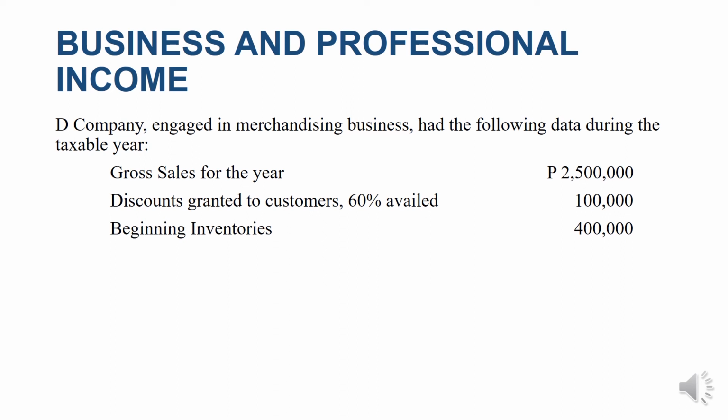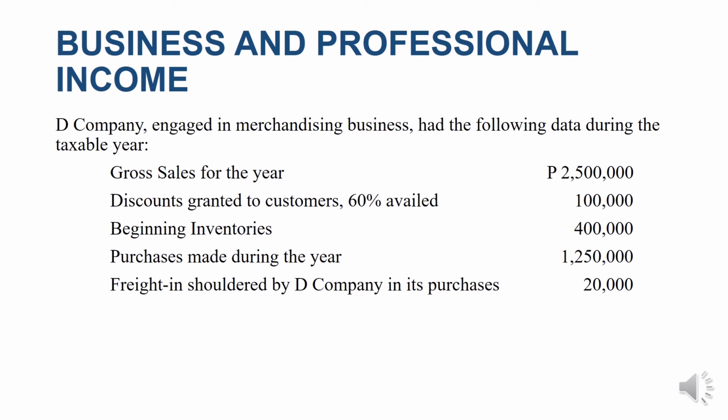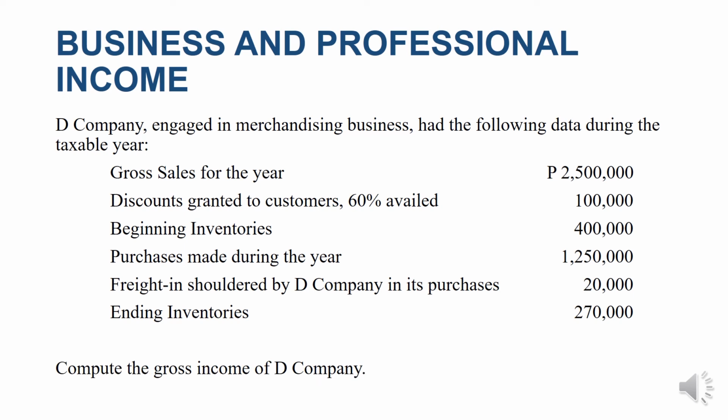We also have the beginning inventories of 400,000 pesos, purchases made during the year of 1,203,000 pesos, and then the freight in shouldered by the company in its purchases, 20,000, and ending inventories of 270,000. So our task is to compute the gross income of the company.